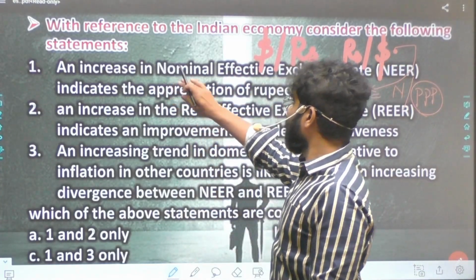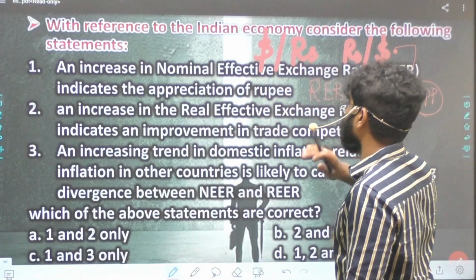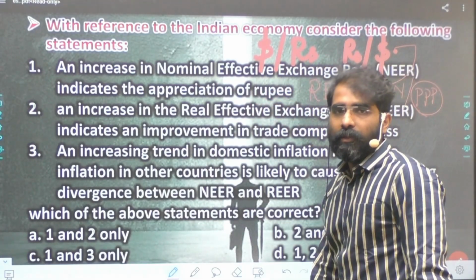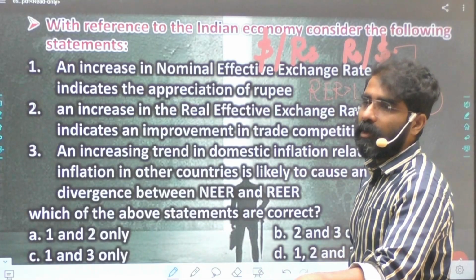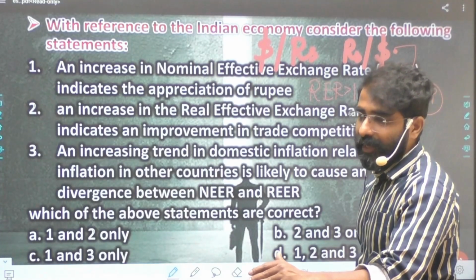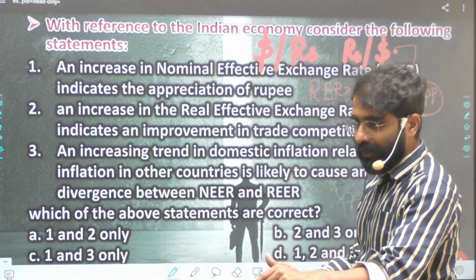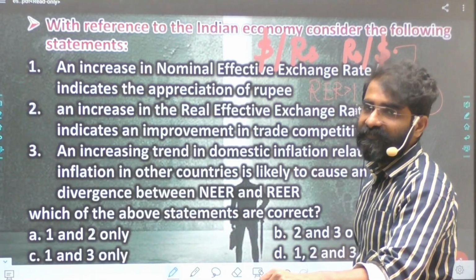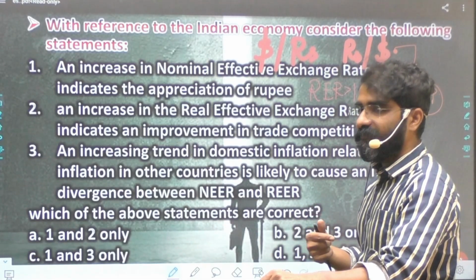Now see this: an increase in nominal effective exchange rate indicates appreciation of rupee. Here, if I'm taking dollar to rupee, so dollar divided by rupee, if this value is increasing, it is talking about appreciation of rupee.